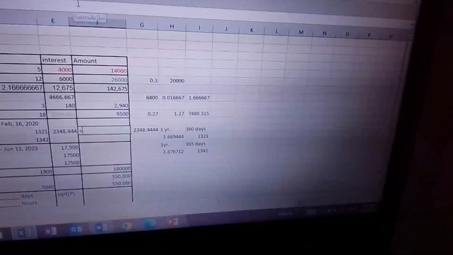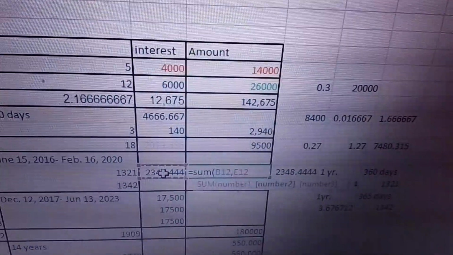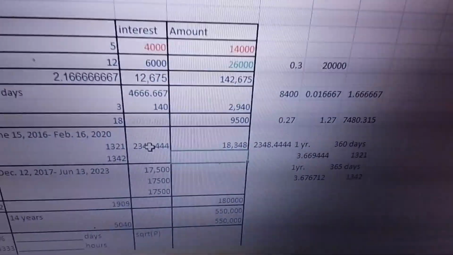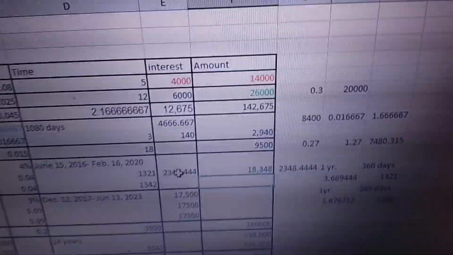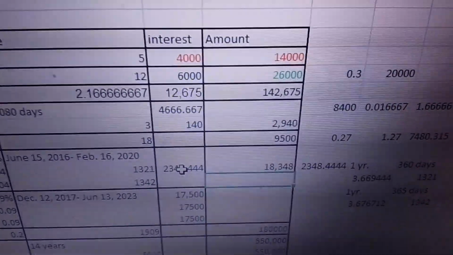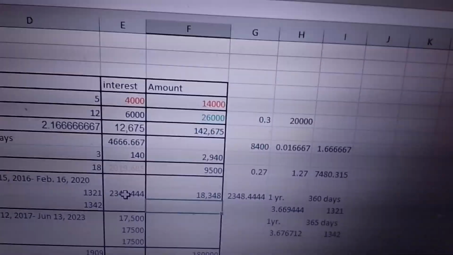And then all we have to do is get the amount. To get the amount, you already know what to do here: the sum of the two numbers, the cell here and the cell there. If you're really sure, press enter. That is your amount: 18,348.44. That is for exact interest.